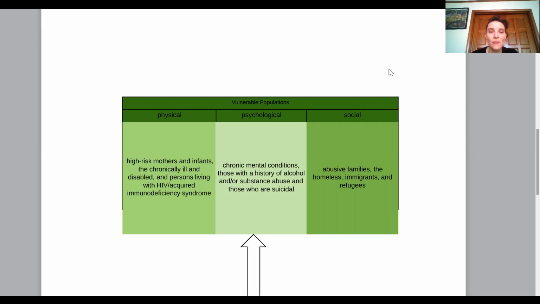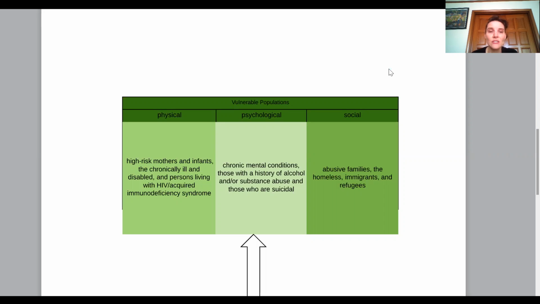Examples of vulnerable populations attributed to physical needs include high-risk mothers and infants, the chronically ill and disabled, and persons living with HIV and AIDS. Chronic medical conditions can include respiratory distress, diabetes, hypertension, dyslipidemia, and heart disease.